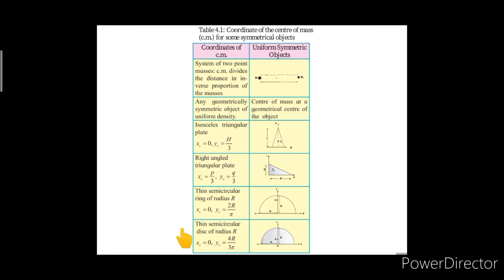For the thin semicircular disc of radius r, the center of mass is at a point C, and hence the x coordinate is 0 and the y coordinate of the center of mass is 4r upon 3 pi.